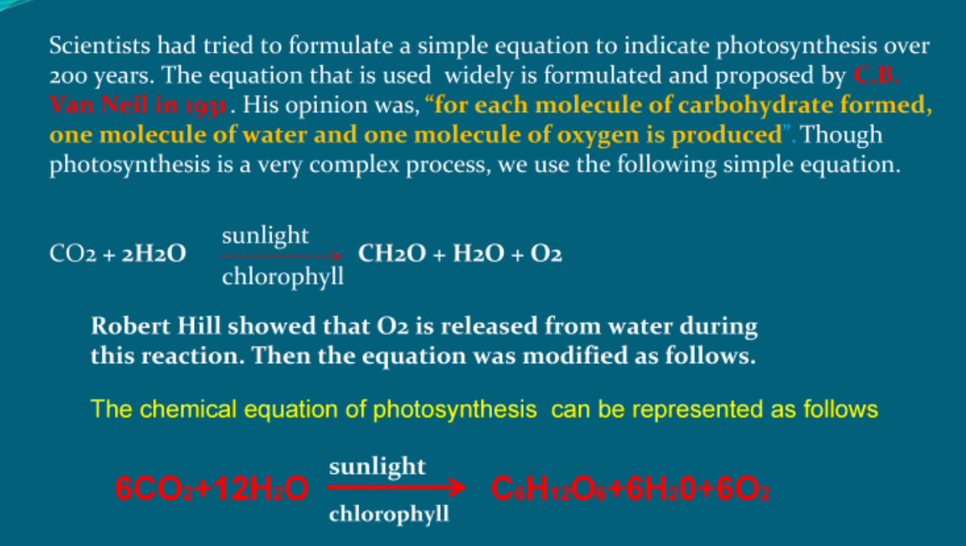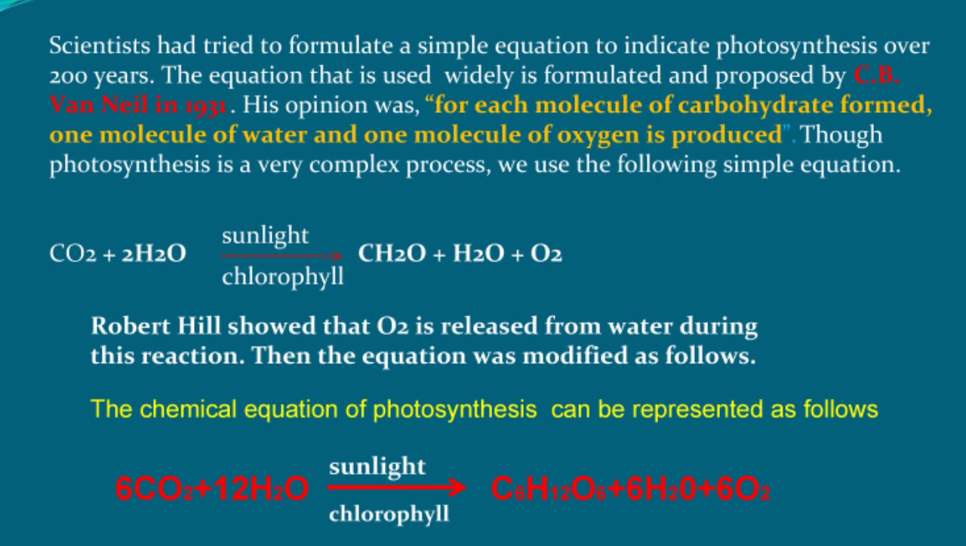After C.B. Van Niel, Robert Hill simplified the photosynthesis equation. Robert Hill showed that O2 is released from water during this reaction, and he showed an equation: 6CO2 plus 12H2O, in the presence of sunlight and chlorophyll, forms C6H12O6, nothing but glucose, and 6H2O and 6O2 oxygen molecules. This oxygen will be released into the atmosphere. It is useful for animals for the inhalation of oxygen. Then C6H12O6 is a glucose molecule.